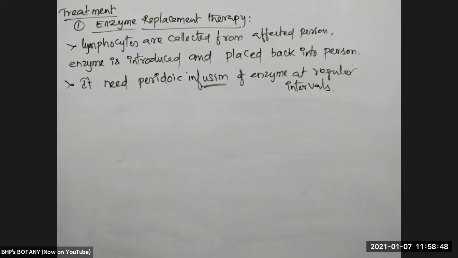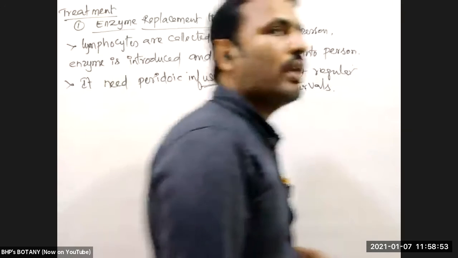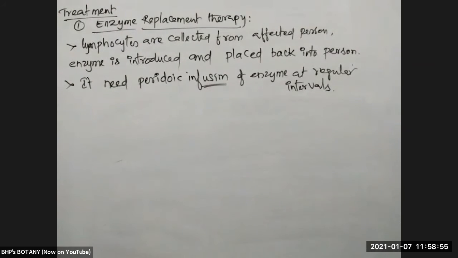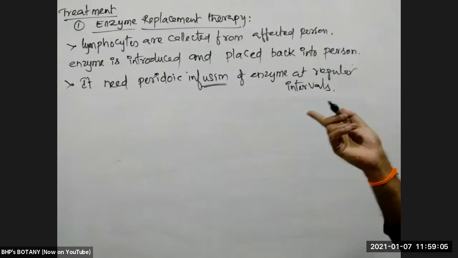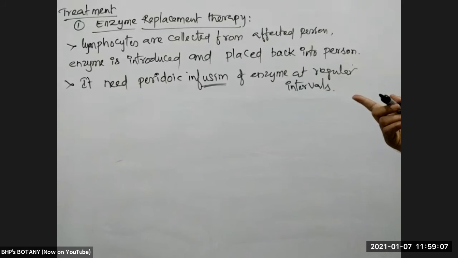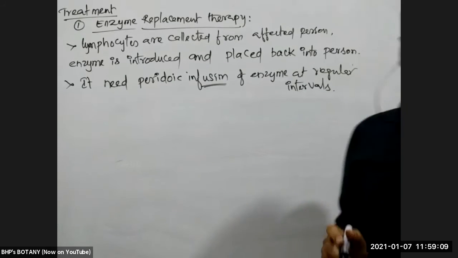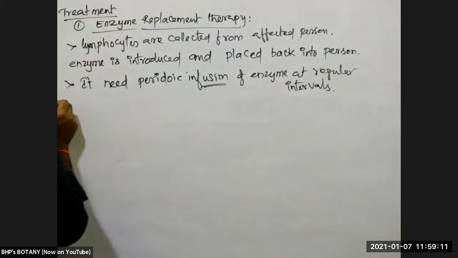Once we introduce that enzyme into lymphocytes and those lymphocytes are introduced into a person, enzyme is available only up to the lifespan of those lymphocytes. Once those lymphocytes are dead, the same enzyme deficiency will return and again it leads to SCID. So this is somewhat not permanent.